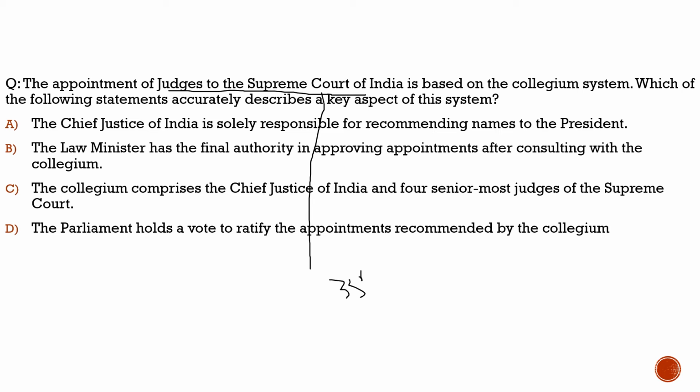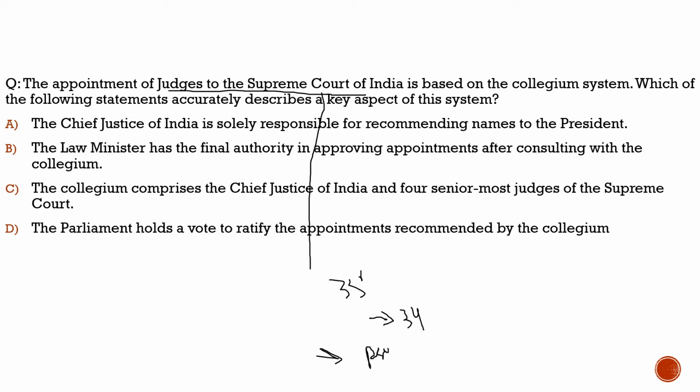And here you need to know that the highest limit for the judges in our Supreme Court is 34, and it is decided by the Parliament. So here, by this question, we will understand how the Supreme Court judge is appointed. Who recommends this? If we look at the appointment, it is the President who appoints him. The final say is of the President. It is the President who appoints the Supreme Court judge.